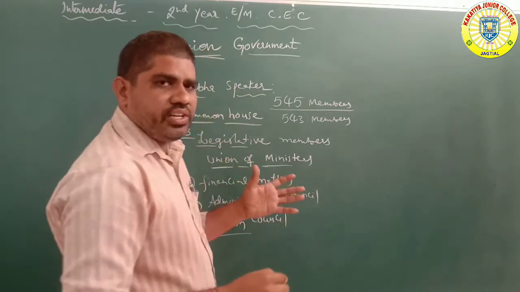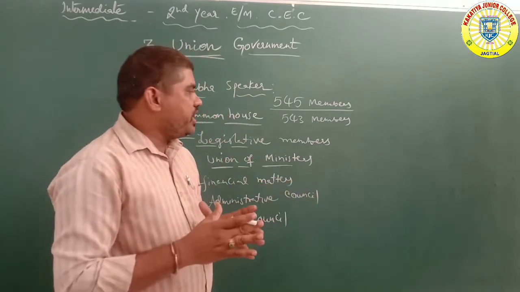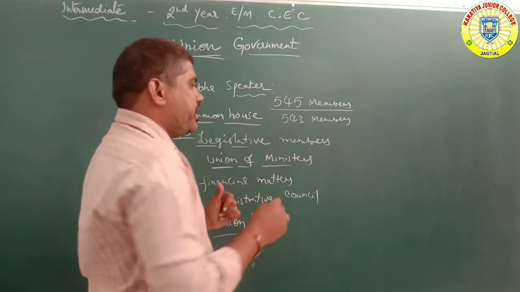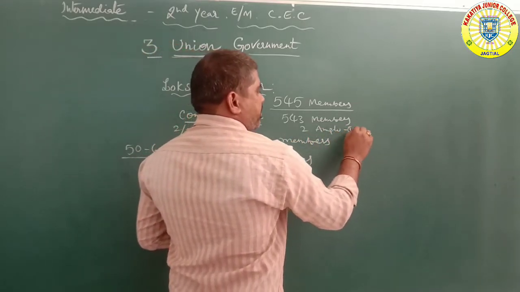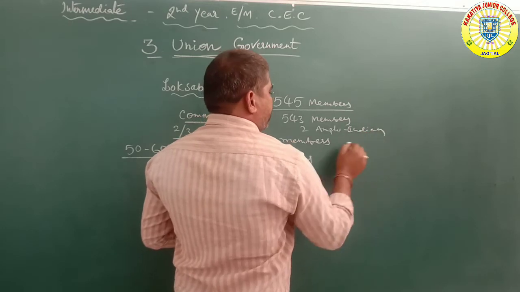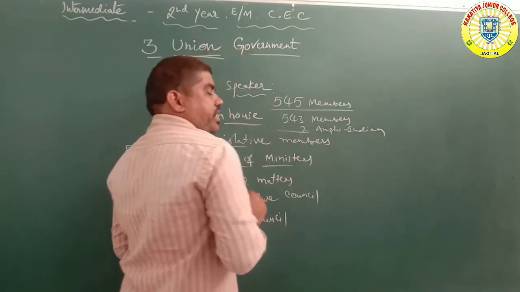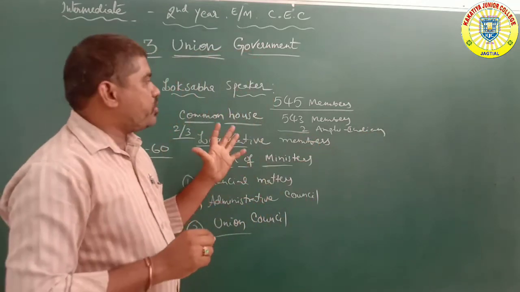Every state's legislative members are there. The remaining 2 members are Anglo-Indian members. So how many in total overall? 545 members under the Lok Sabha.